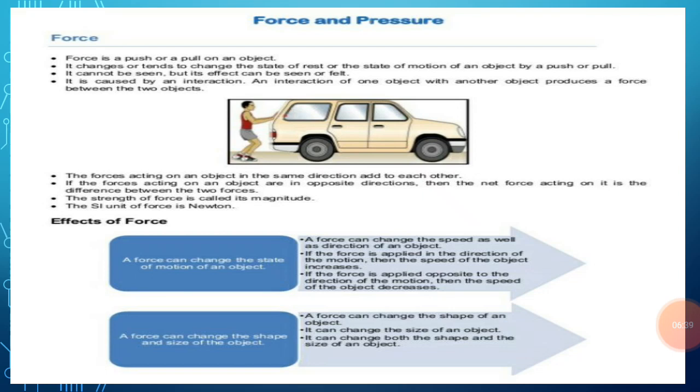Now one by one we are going to see what will happen if two forces are applied to an object in the same direction, and what will happen if two forces are applied to an object from opposite directions. The first case is, if the two forces applied to an object act in the same direction, then the resultant force acting on the object is equal to the sum of the two forces. This will be explained with the help of an example.